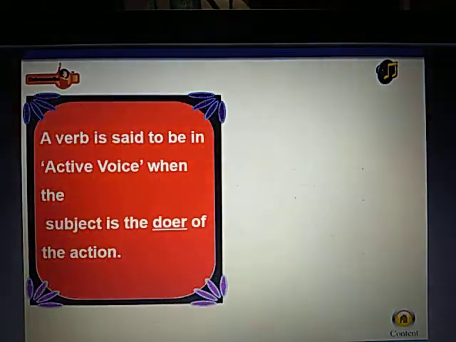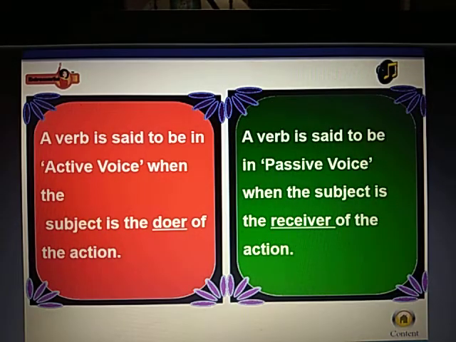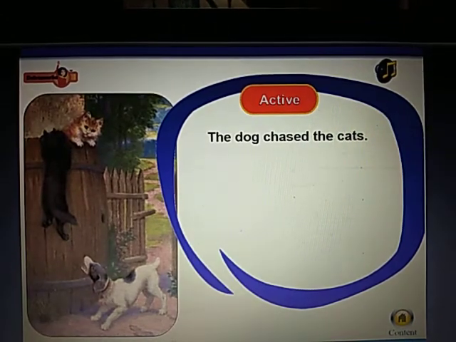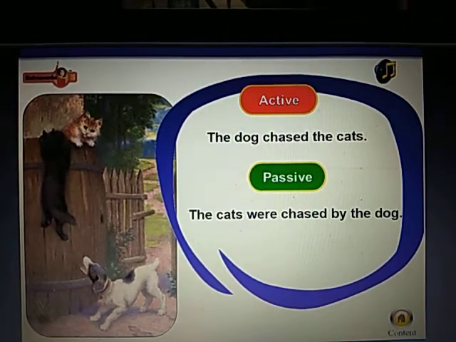A verb is said to be in active voice when the subject is the doer of the action. A verb is said to be in passive voice when the subject is the receiver of the action. Active. The dog chased the cats. Passive. The cats were chased by the dog.